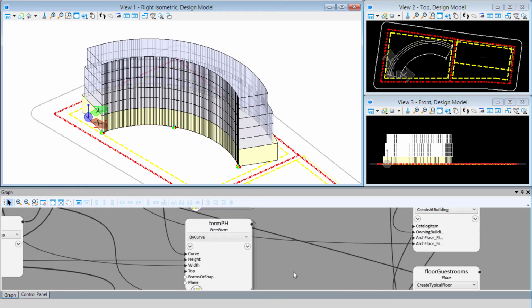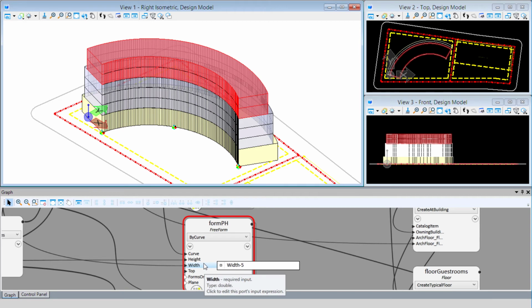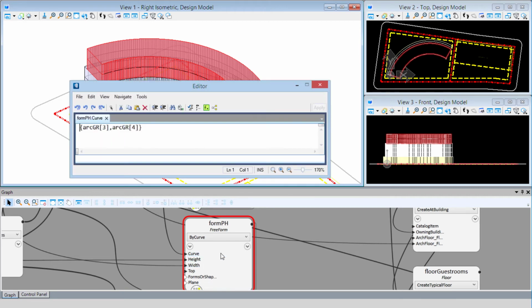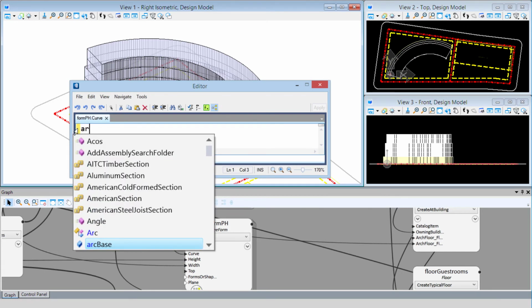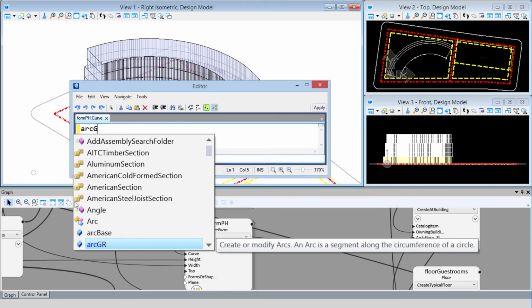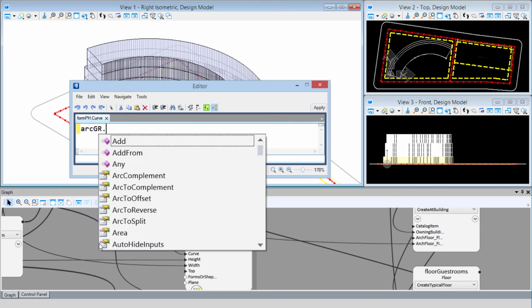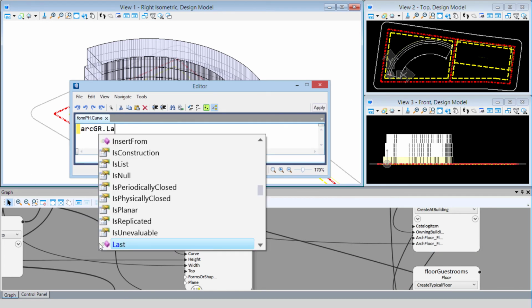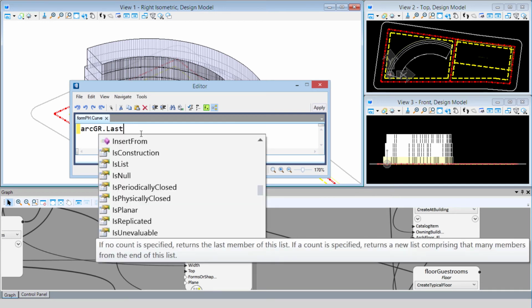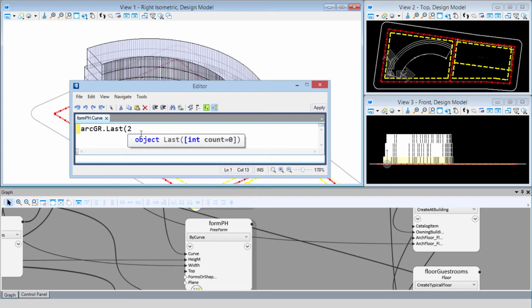And I could do something similar on the form penthouse. So again, I'm going to go back to the curves. I'm going to delete what's in there. And again, I'm going to use the ArcGR. This time, type in the dot, we're going to use that last function. And the count, this time we can simply put in the parentheses as 2. So we're always going to make the last 2 floors the penthouse floors in our massing. And we're going to apply that.